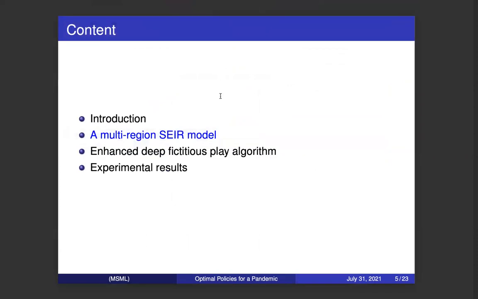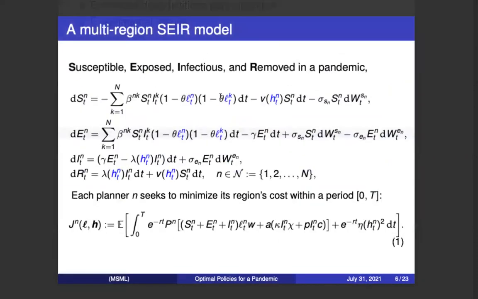Now let's look at the multi-region SEIR model. This is a multi-region model. Suppose we are studying the United States, we will look at multiple states. For each state, the population is divided into 4 groups: susceptible, exposed, infectious, and removed. The dynamics of the 4 groups of population are described by stochastic differential equations. For the SEIR, they have the superscript n, which represents the state n. The subscript t represents the time.